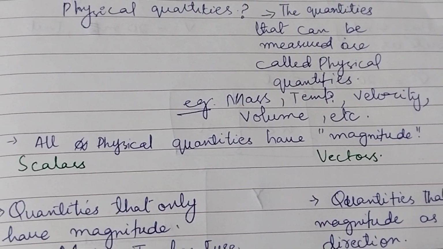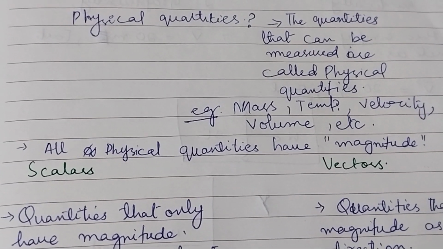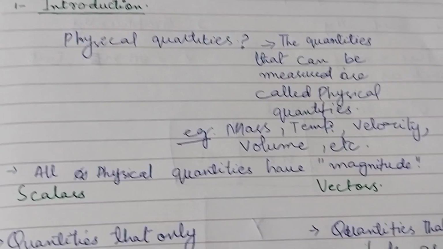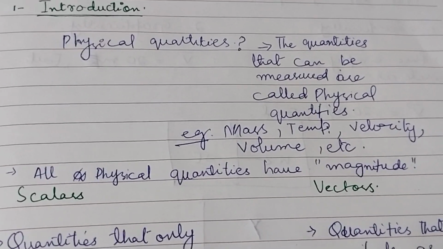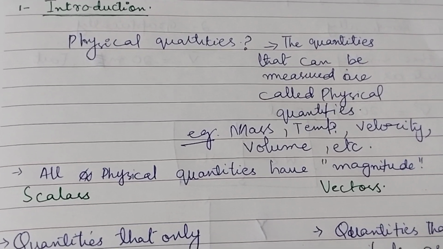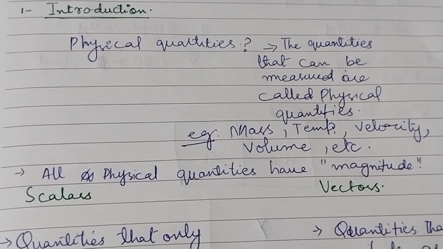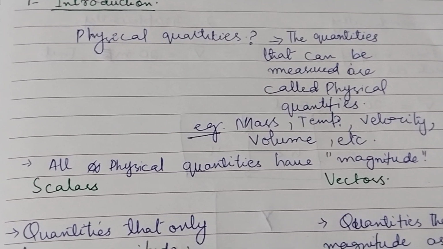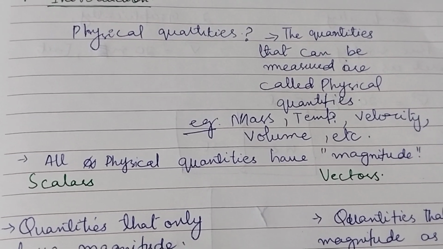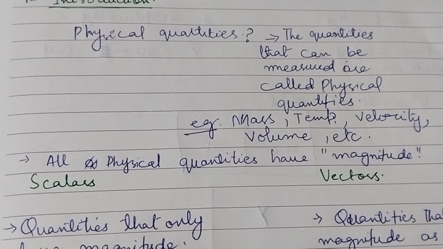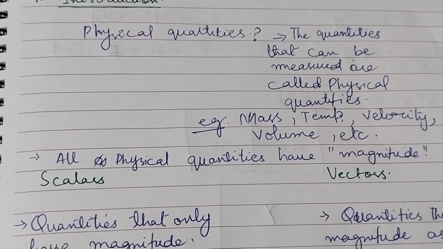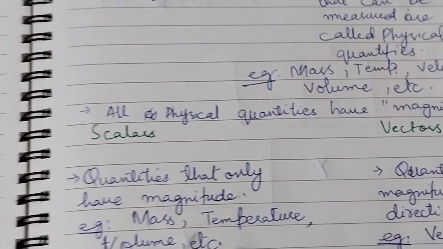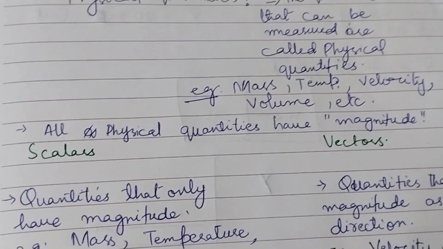Now, the fun fact is that all physical quantities have magnitude. Like, if you are measuring time, it must have some number. Magnitude means a number. If I say it's 10 a.m., that means 10 is the magnitude. Also, if you have a thermometer and you are measuring the temperature of a glass of water, you are measuring first its magnitude. It must have magnitude.